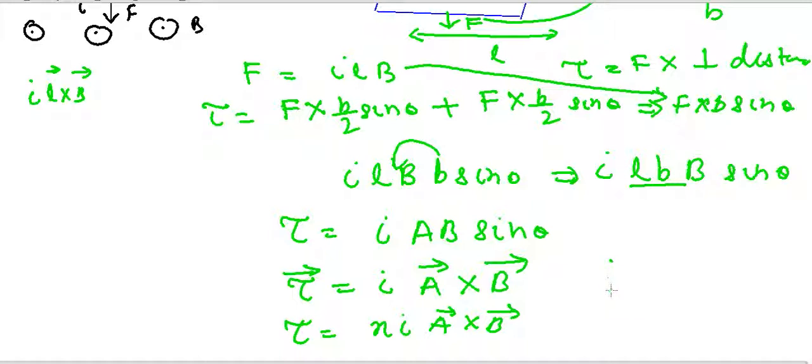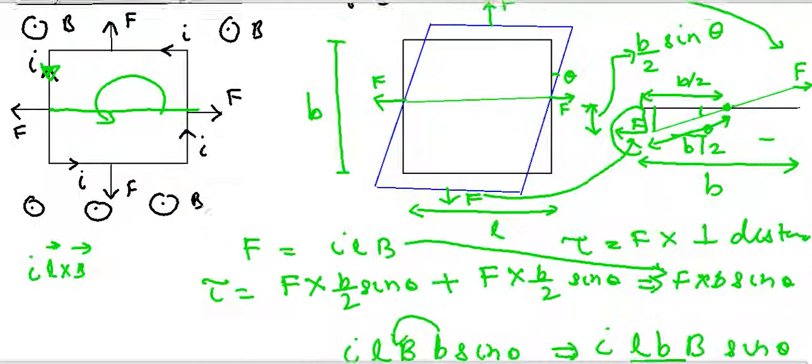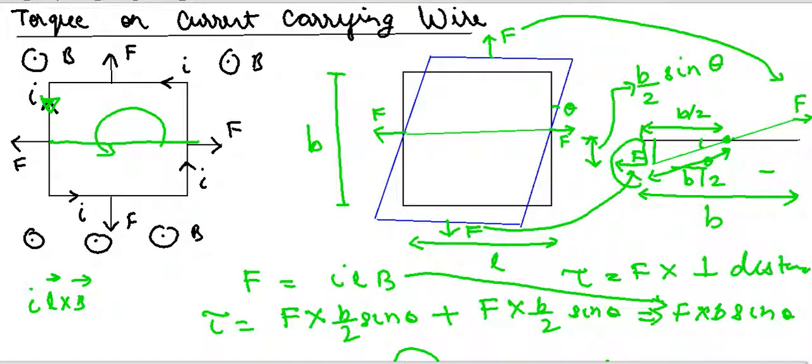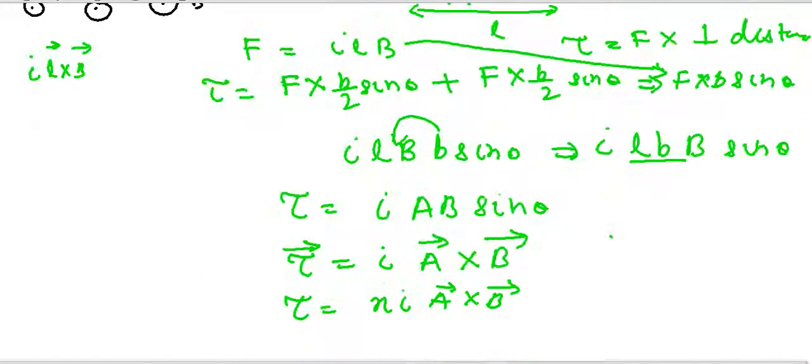The second effect which we studied is that a magnetic field also exerts a force on a conductor which is carrying current. And the third effect of magnetism which we studied is that it exerts a torque on a closed current carrying loop, and the value of that torque is given by N I A cross B. So with this we conclude this video. See you in the next video.